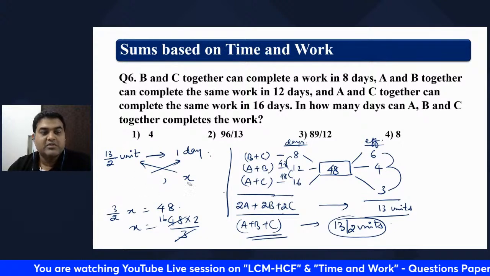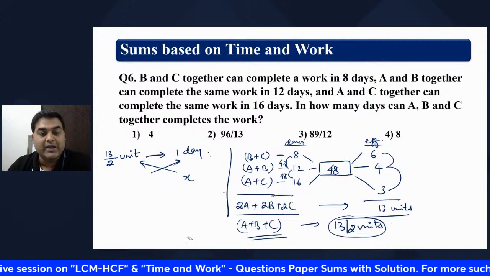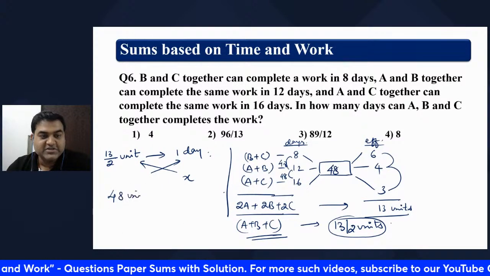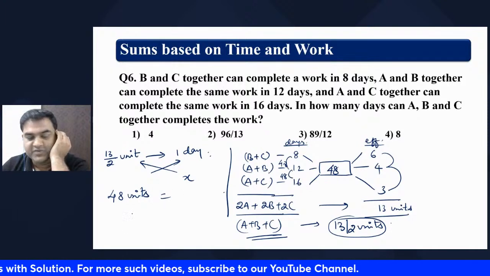One minute. 13 by 2 unit of job ABC does in 1 day. So to complete 48 units, how much time they will take? How many days will they take?